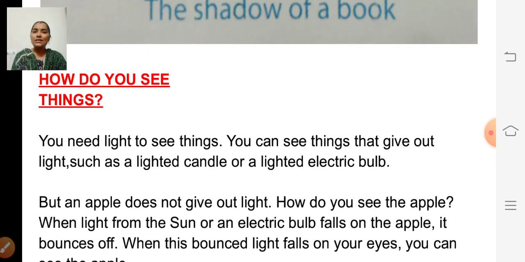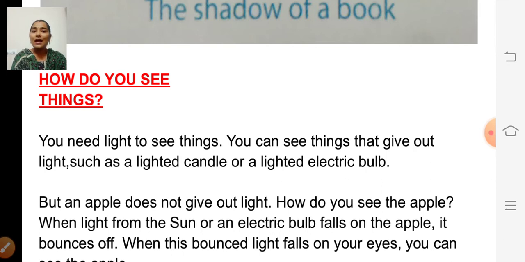When the light from the sun or electric bulb or a candle falls on the object, the light bounces off. When this bounced light falls on your eyes, then you can see those things. Have you all understood?